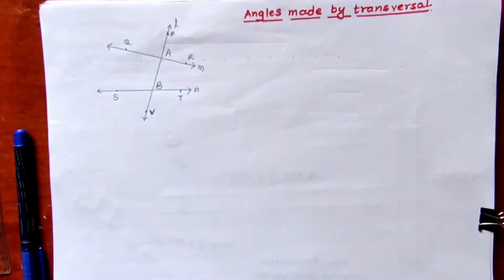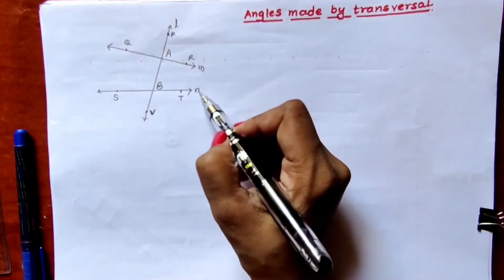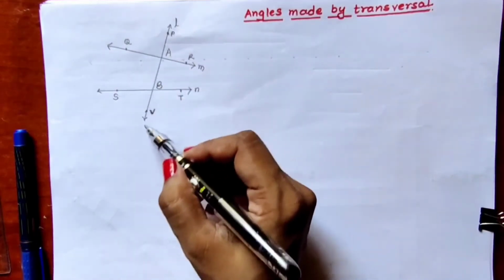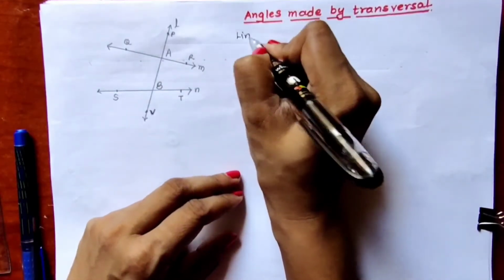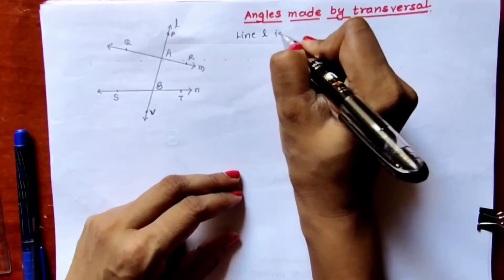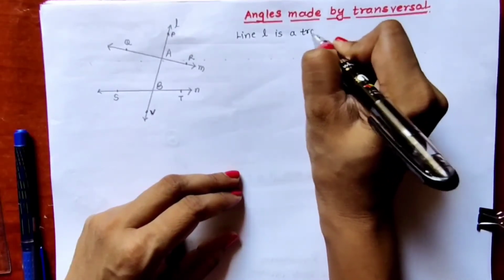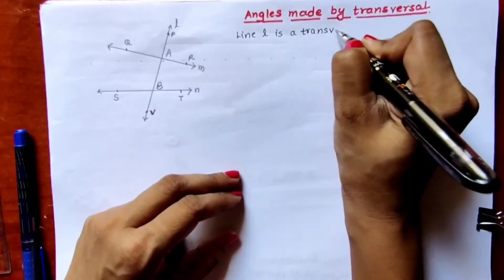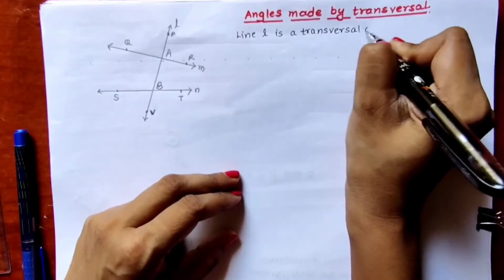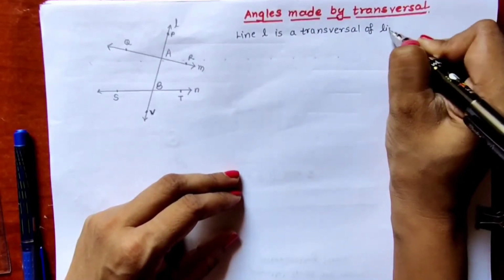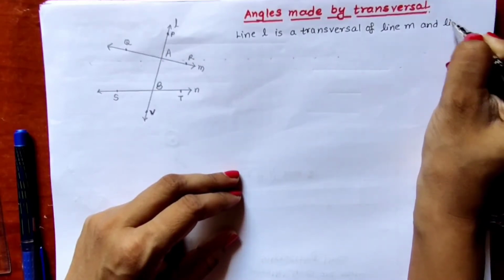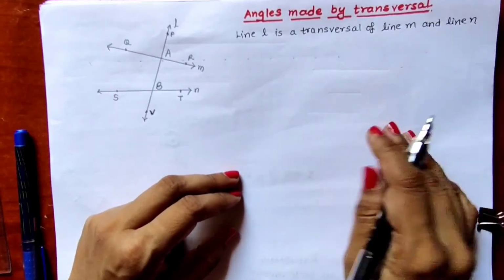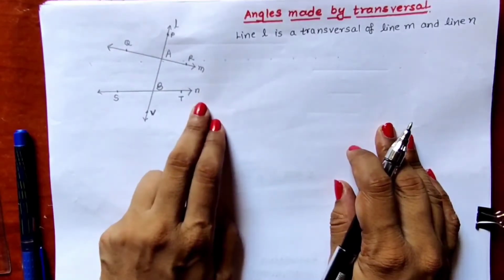Here I have drawn line M and line N, and line L is the transversal. So I write here, line L is a transversal of line M and line N.